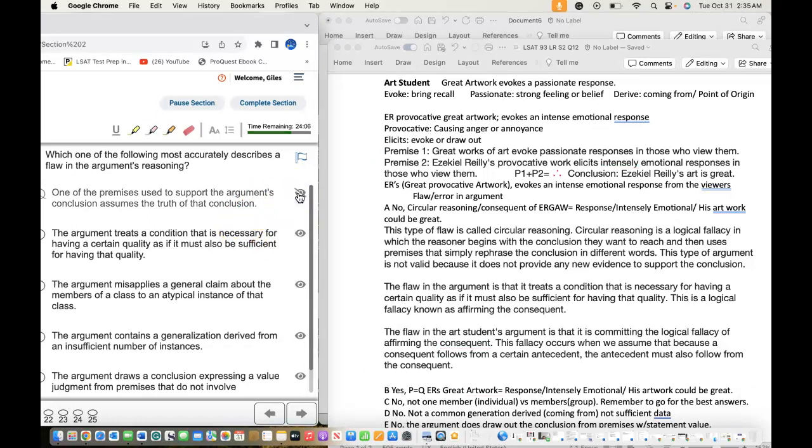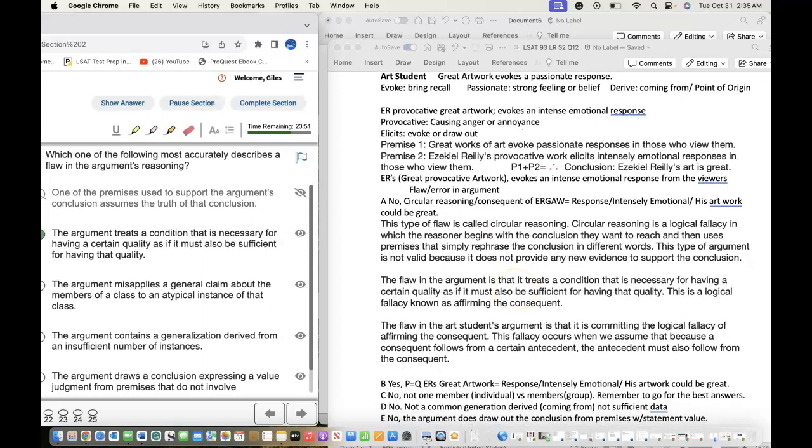Question B. The argument treats a condition that is necessary for having a certain quality as if it's also sufficient for having the quality. That's like the position we're in right now with the circular reasoning consequent. It's kind of P equals Q. Basically, Reilly's great work equals intensely emotional response. This intense emotional response doesn't necessarily make your artwork great. It's what you'd consider a logical fallacy, which could be ad hominem, circular reasoning, or consequent.